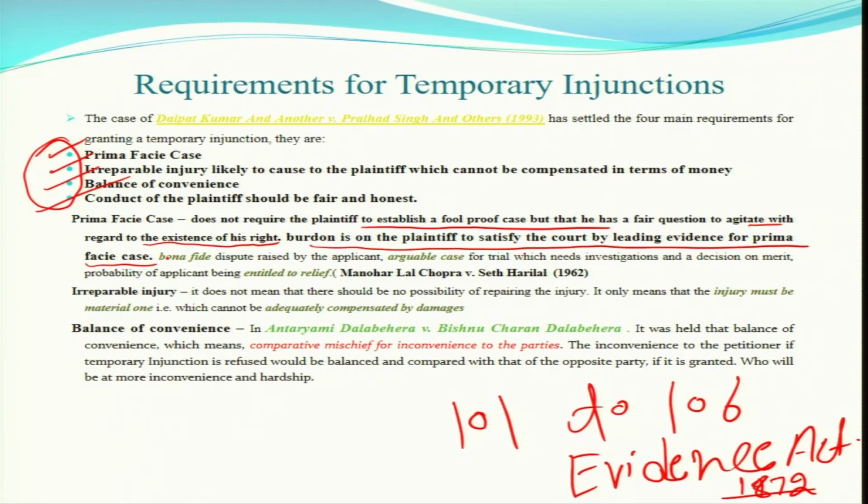As I already told you, the burden is on the party who says, yes, I need this relief. On what basis are you saying you have a prima facie case? Just saying that I need it, that there are chances he can damage or waste my property, is not enough. Even on the first date of hearing, and I will say even if you do not file this application under Order 39 of CPC and are just filing your suit, on the first date of hearing the court can ask this question, and some courts do ask it.